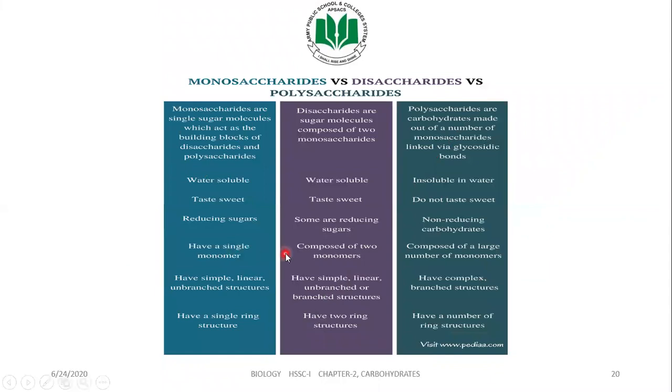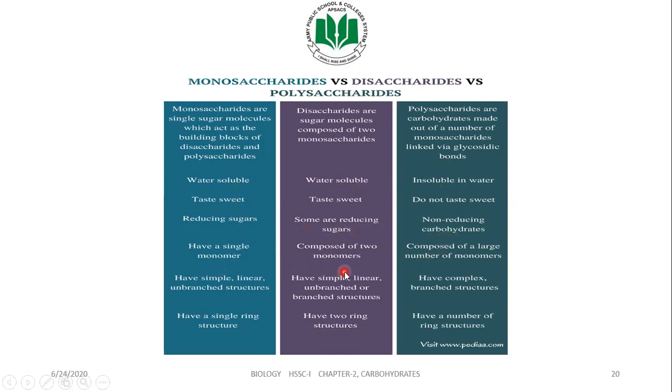So here we are going to get a quick comparison between these types of carbohydrates. Monosaccharides, as we all know, are composed of only one monomer, and disaccharides are made up of two monosaccharides. Polysaccharides are made by bonds between more than 10 monosaccharides. Monosaccharides are water soluble. Disaccharides or oligosaccharides are water soluble, but polysaccharides are insoluble. Monosaccharides are reducing sugars, disaccharides are somewhat reducing, while polysaccharides are non-reducing carbohydrates.